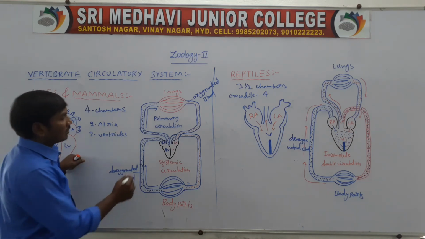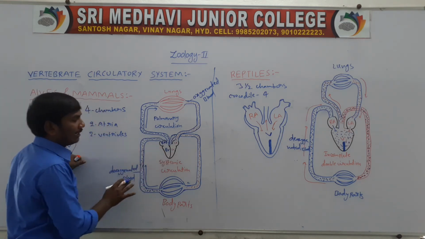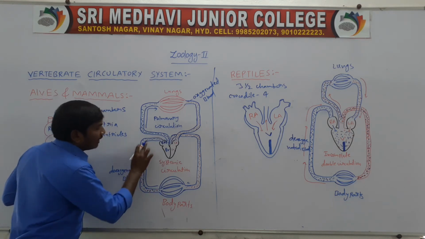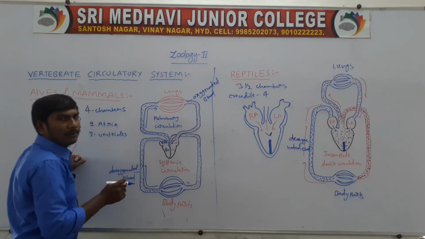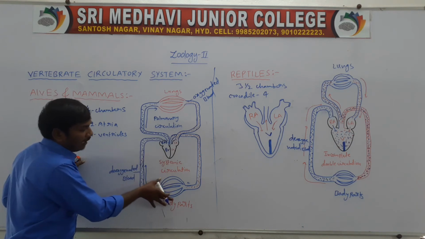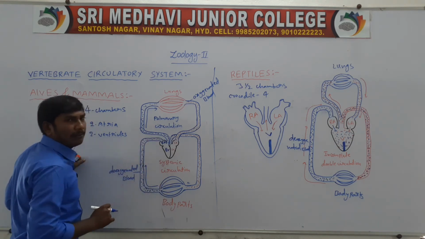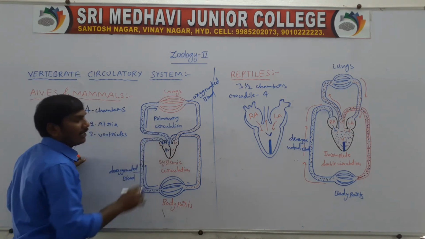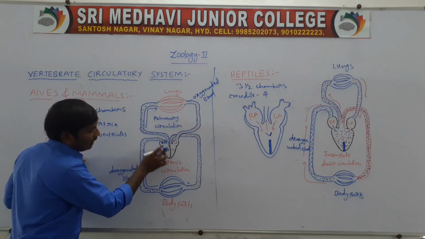First, the right atrium. The right atrium receives deoxygenated blood from the body parts. The right atrium opens into the right ventricle.